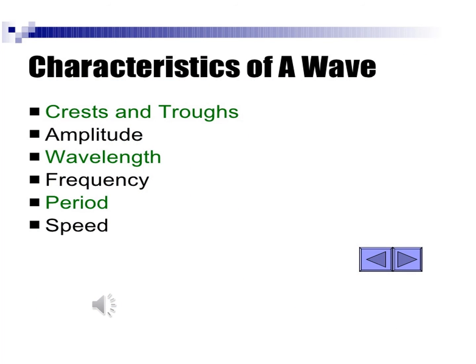Sometimes these properties, these parts, can be called characteristics. So the characteristics of a wave: wave crests, wave troughs, amplitude, wavelength, frequency, and speed. Those are the characteristics of a wave.